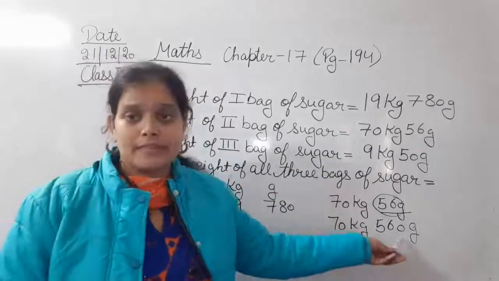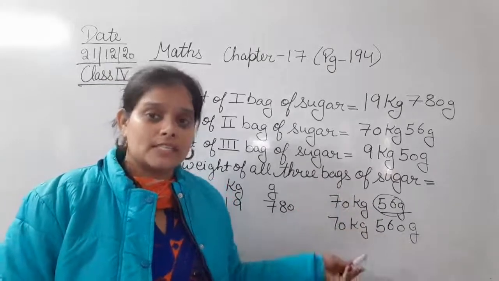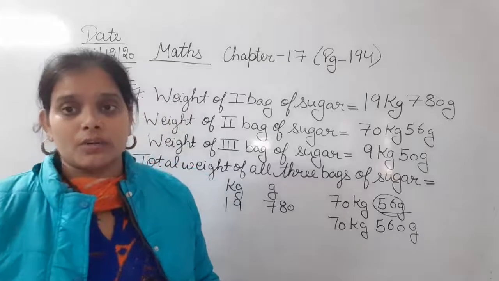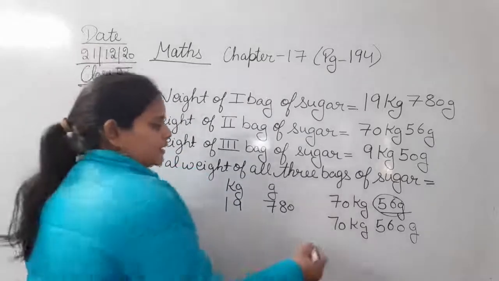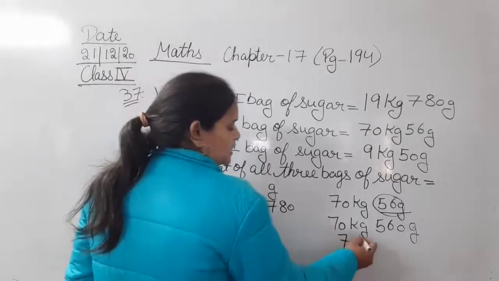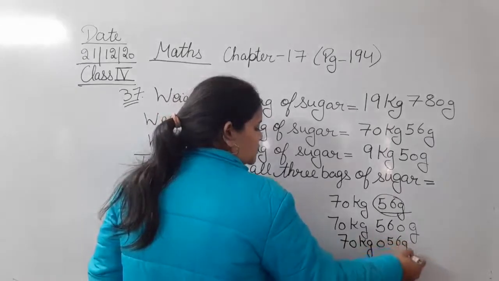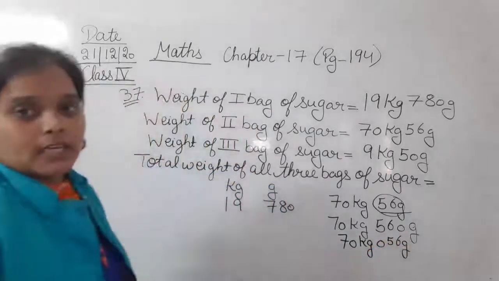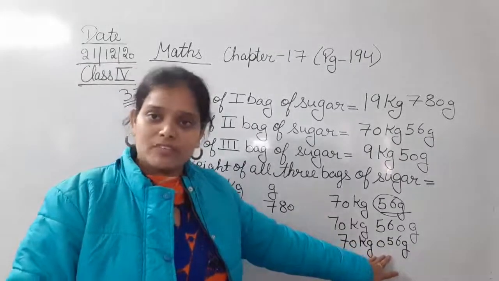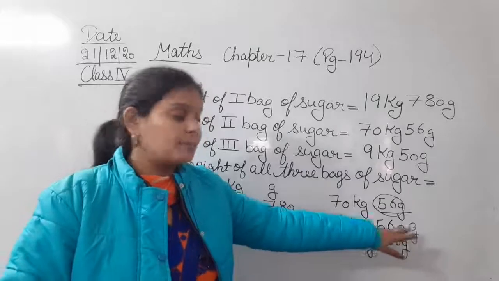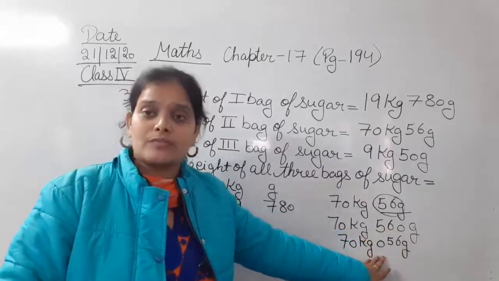Okay, so now it will consider 560 grams. In spite of it being 56, it will be 560 gram, and which is not the requirement of our question. So the question needs 56 grams only. So that means if we write this one as 70 kg 056, तो अगर हम आगे 0 लगा देंगे तो इसको हम कैसे रीच करेंगे. Okay, so then it will be as 70 kg 56 gram. अगर हम 6 के पीछे 0 लगाते हैं that will be 560. 5 के आगे 0 लगाते हैं that is 56.